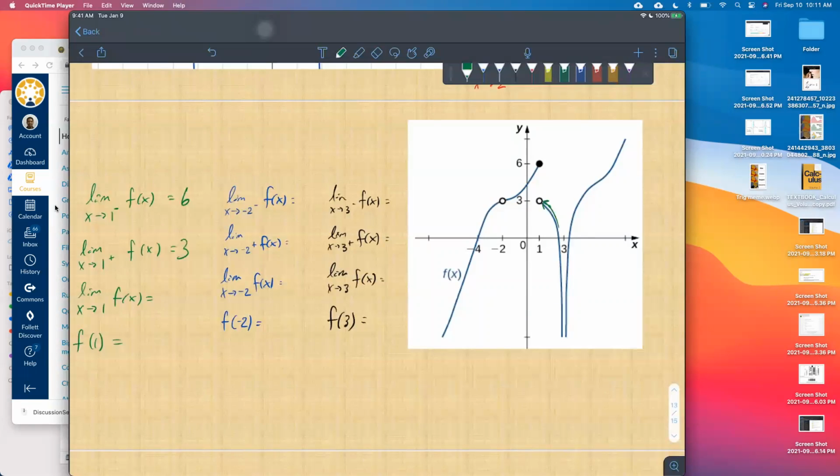The next one, it doesn't exist, right? Because the left-handed limit is 6, the right-handed limit is 3. Those are not the same, and the double-sided limit cannot exist. So if anything, I should actually even erase these equal signs here and just put D and E. Okay, what is f of 1?